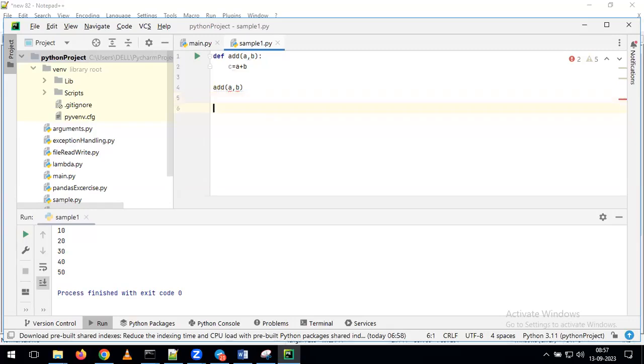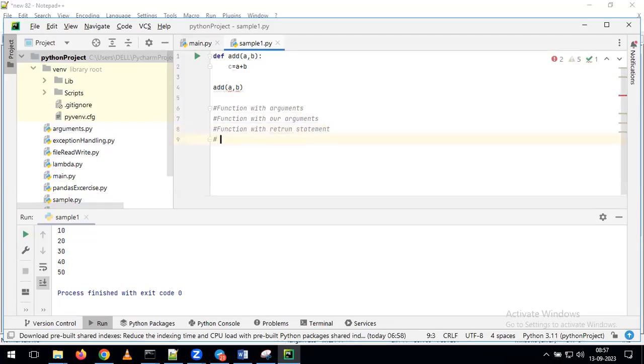One thing we discussed about is function with arguments. The second topic we discussed is function without arguments. The third thing we discussed is function with return statement.